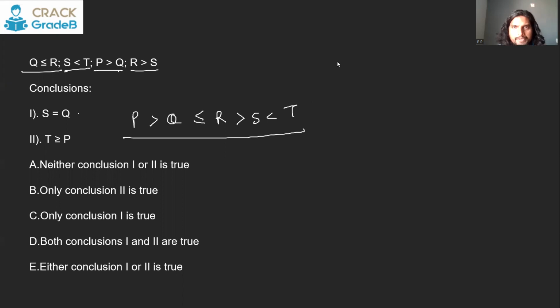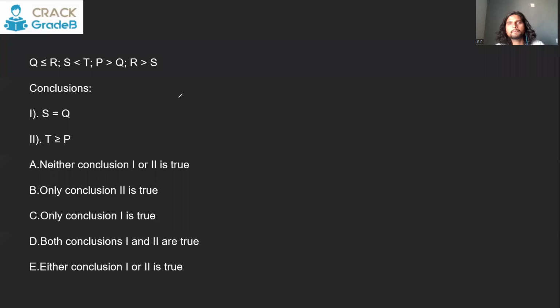So everything is in the same train now. S is equal to Q, no. There is a contradiction between S and Q, no. T is greater than or equal to P, no. There is a contradiction between these two signs. So no, that is again not a true conclusion. So we mark neither is true. Let's see one more.